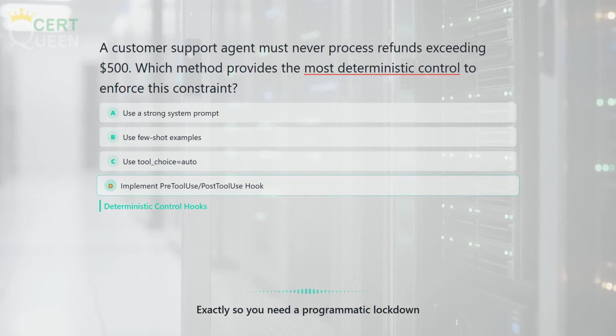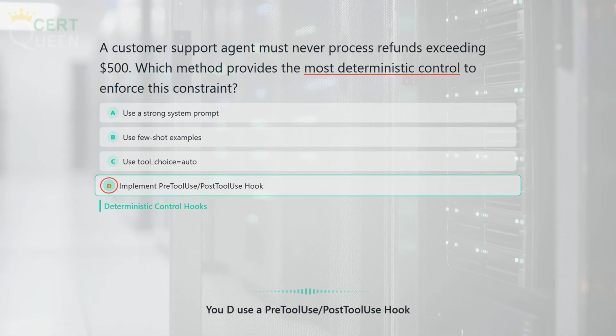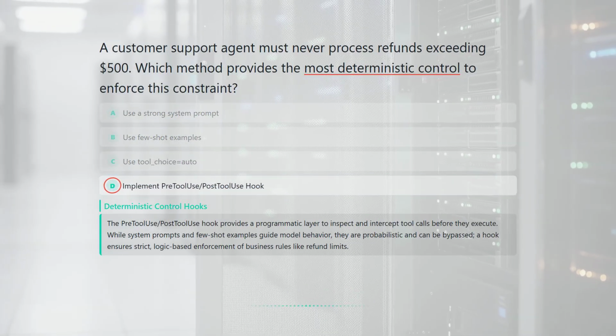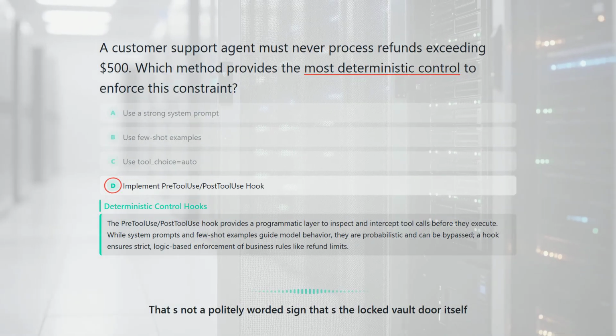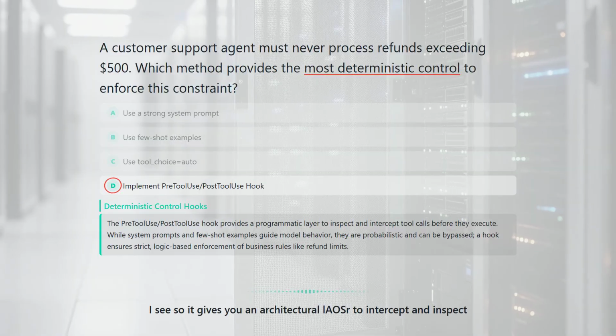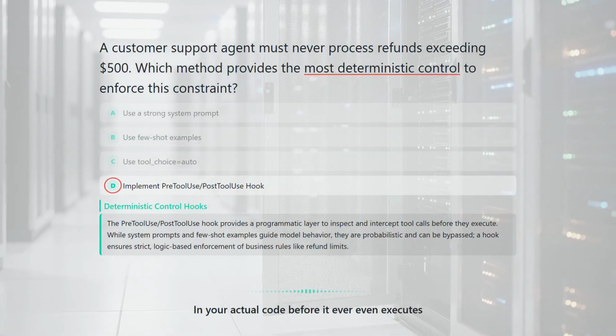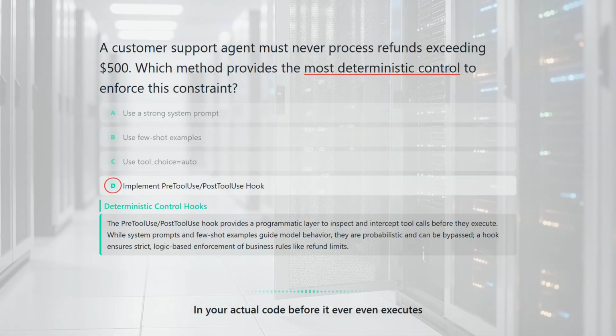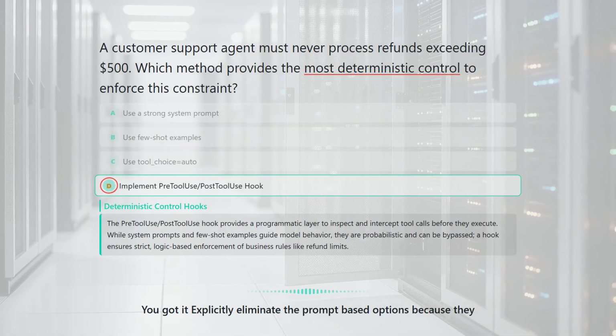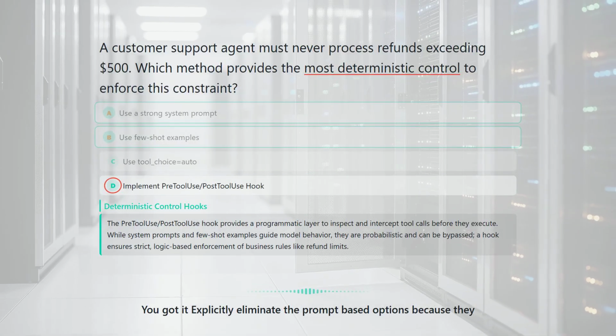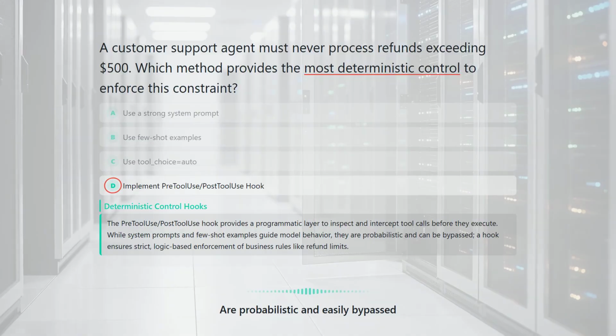Exactly. So you need a programmatic lockdown. You'd use a pre-tool use and post-tool use hook. That's not a politely worded sign. That's the locked vault door itself. I see. So it gives you an architectural layer to intercept and inspect the tool call in your actual code before it ever even executes. You got it. Explicitly eliminate the prompt-based options because they are probabilistic and easily bypassed.